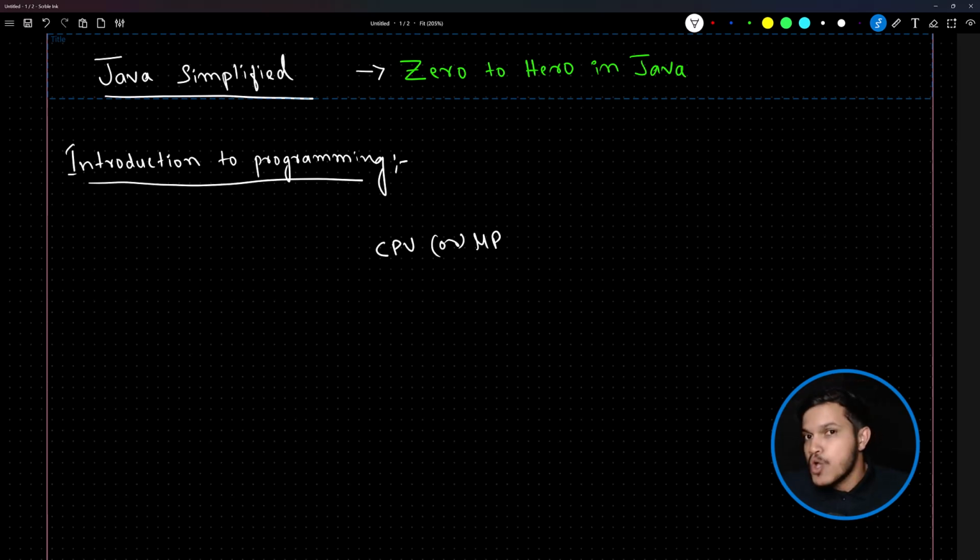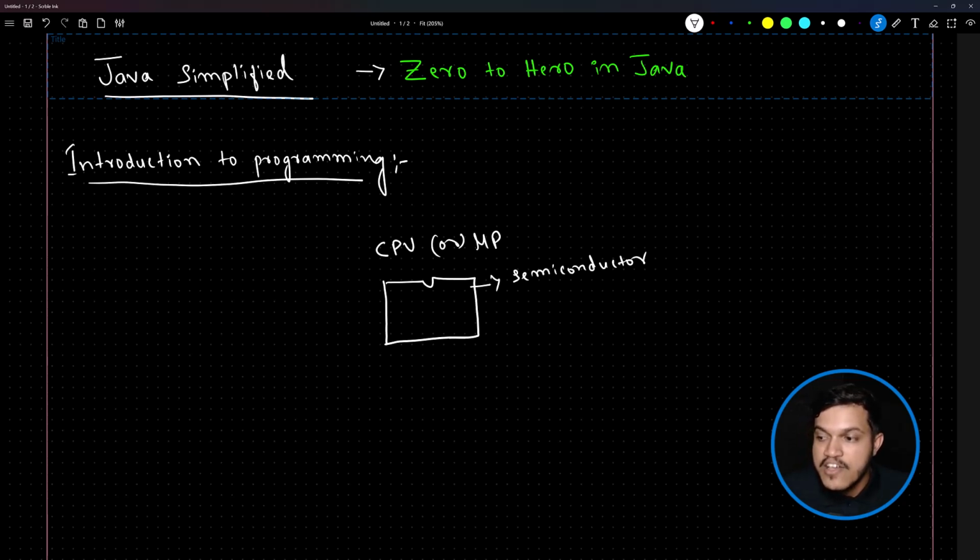And this processor I would be representing in this style. Let me represent the processor here. And one piece of information about this most important component you must understand: it is of one technology called semiconductor technology. One of the most important technologies, which is semiconductor technology.